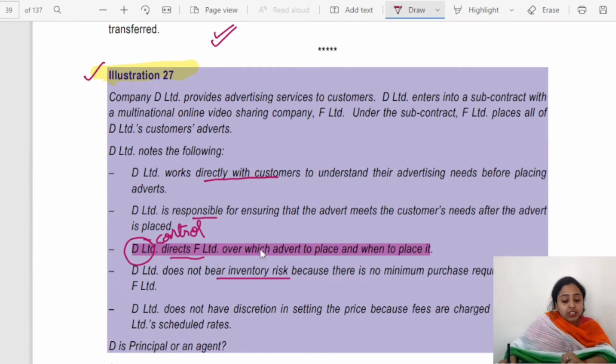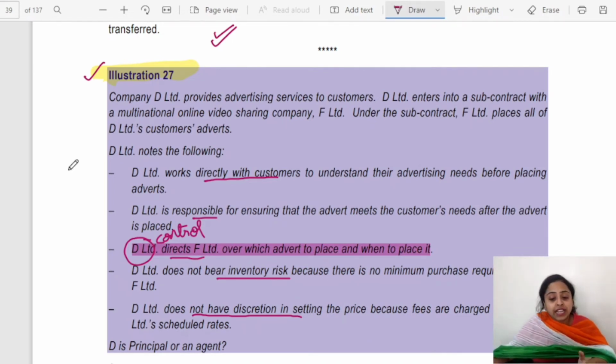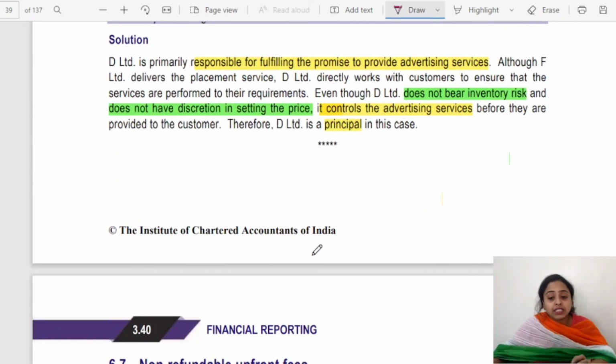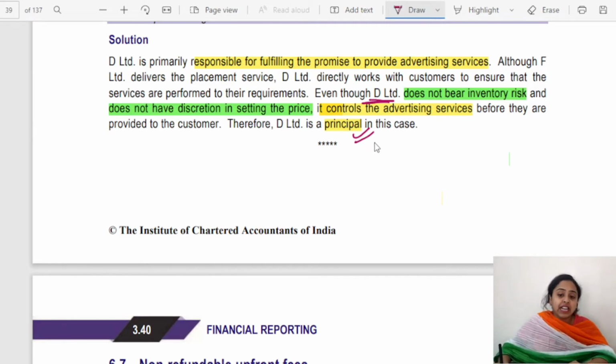Here it does not have inventory risk to bear, and it does not have discretion in setting the price. But one thing is there: D Limited controls F Limited and gives direction on where and which advertisement is to be placed, and therefore it will be considered as principal. Even though it does not bear these, it is principal. Why? It is directing, it has control.